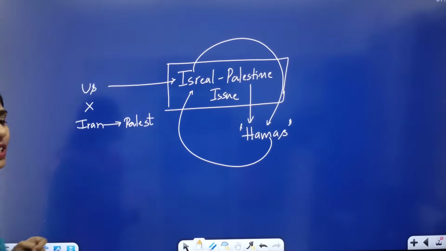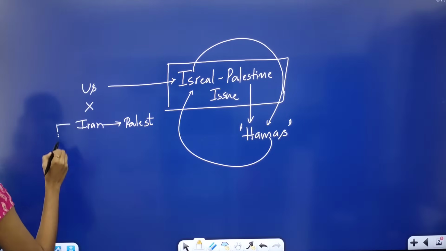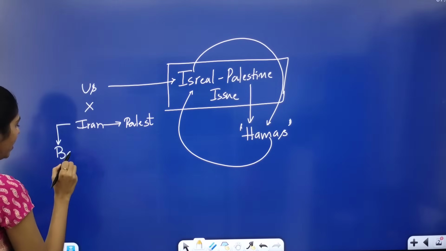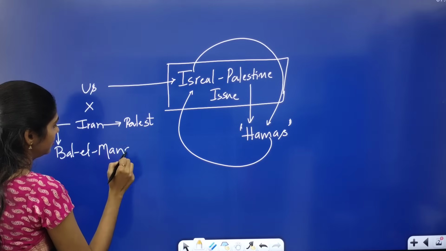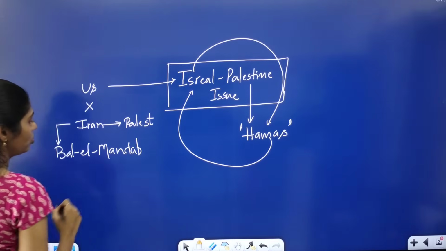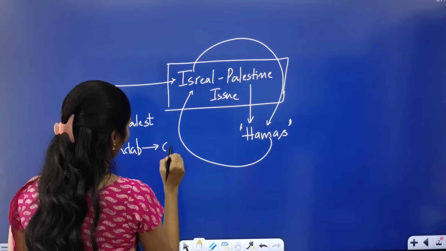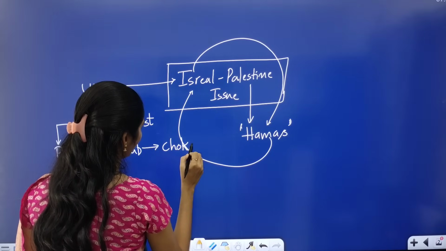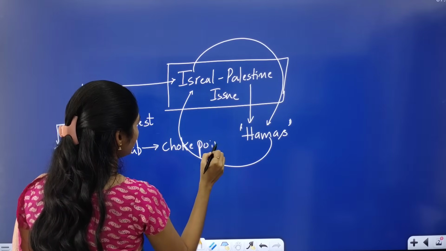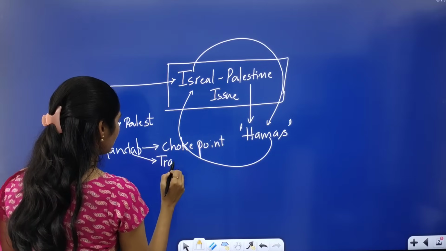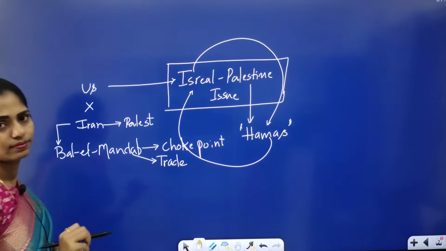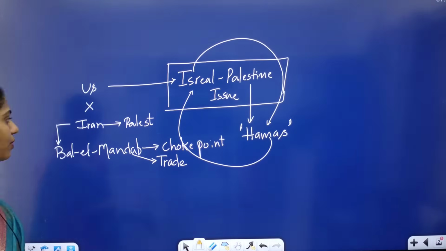and in this context Iran also warned that we are going to control the Bab el-Mandab. It is one of the important choke points through which trade happens. This point is important for trade, and it is under the control of Iran.